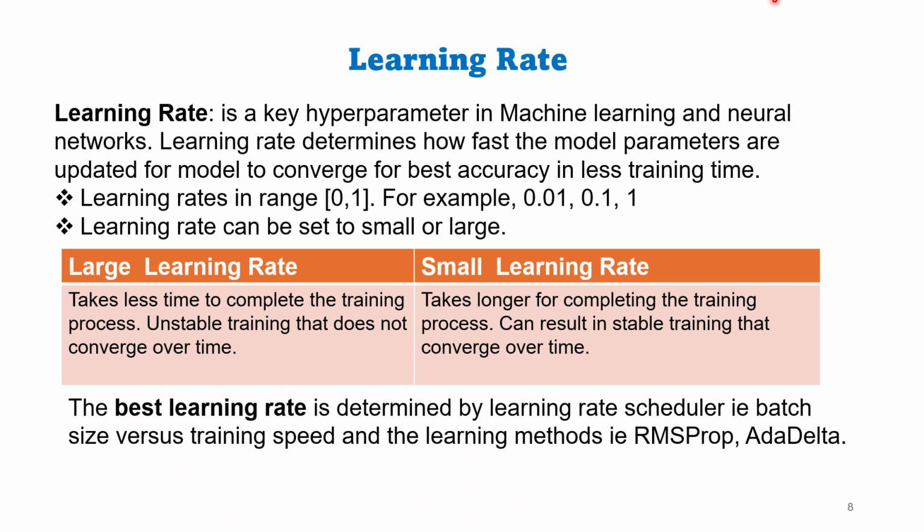Similarly, while training the AI model, the learning rate is configurable. Too large learning rates will prevent the model from converging on an effective solution. Too small learning rates will take a very long time to converge. Therefore, we have to experiment with a range of learning rates in range 0 to 1, like 0.1, 0.01, and so on.